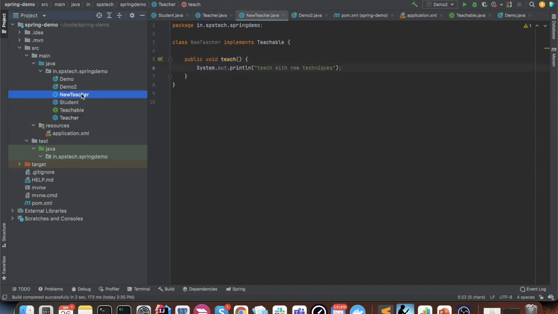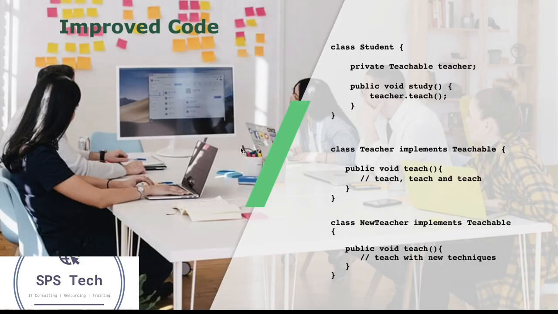Now we have a new teacher as well, and it is also implementing the teachable interface, and it is teaching with its new techniques. Maybe it is a very good teacher, it has some new techniques of teaching, so he is teaching with his own style. So there comes an important question: how will this teacher be initialized in the student class, and how will we create our student objects? Will we still be calling new object every time? And how will the container set the teacher inside the student? How all these things will happen?